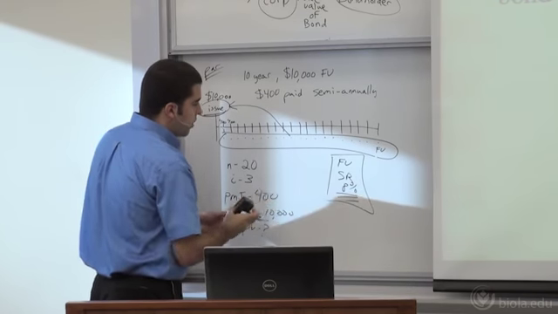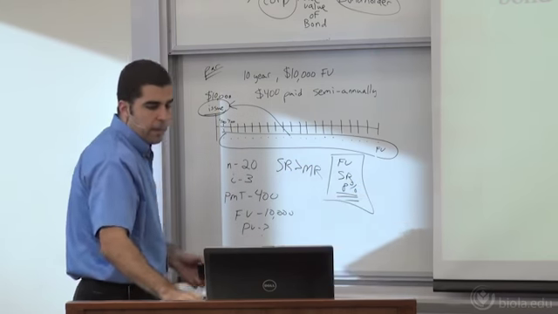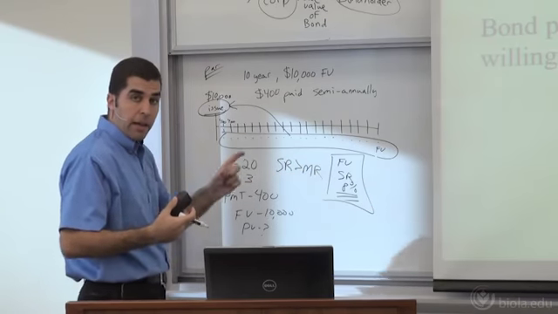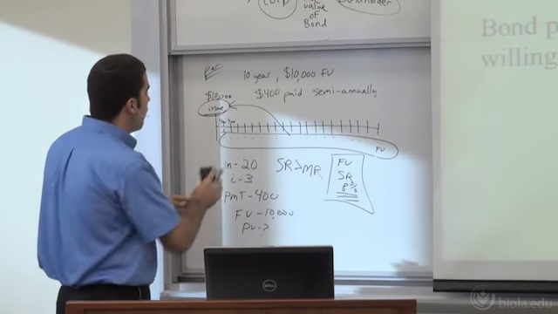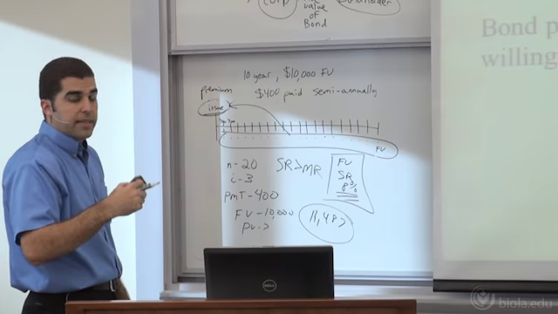Think about this with me. Since my stated rate is greater than my market rate, are people going to want to buy for more or less? I'm paying 4% per 6 months, and other bonds like mine are paying 3%. So when they discount it back, we are going to have a premium. They're going to desire to pay more for our bond because we're giving them more than our competitors are. If I change the I to 3 in the calculator, you should come up with $11,487. That would be the present value of that bond if we discount it back.